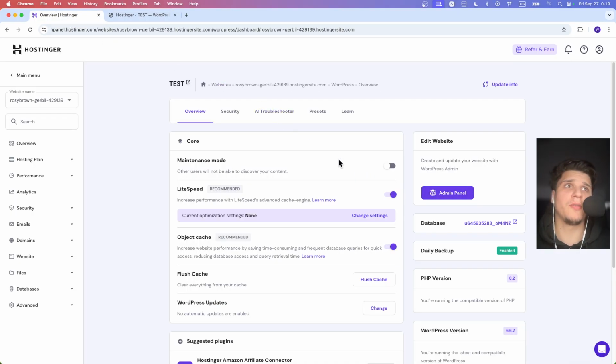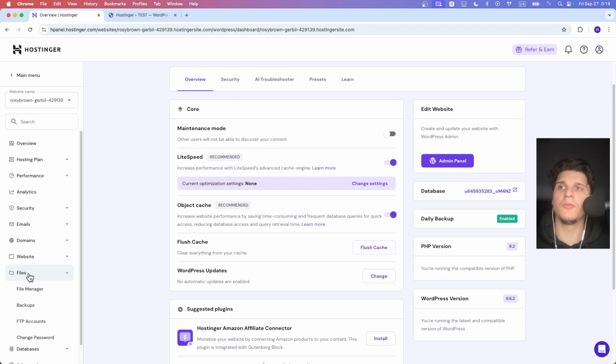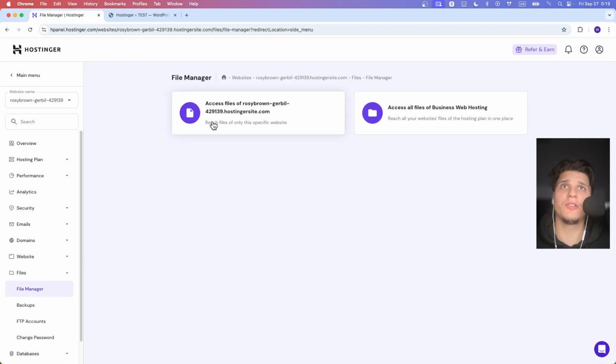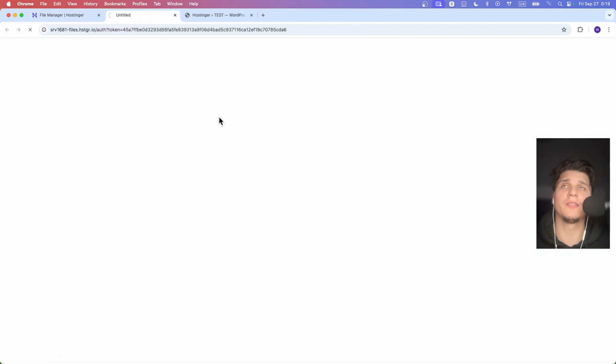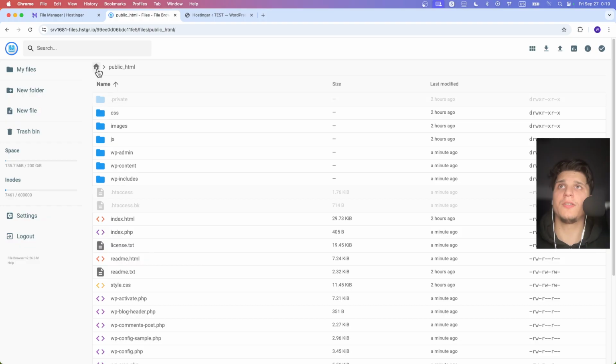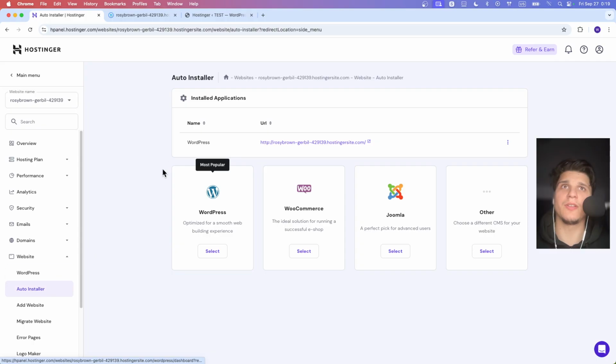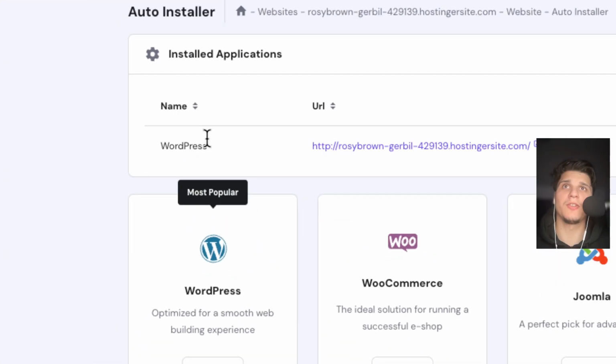By the way, from here we can also go to files and files manager and click on access files, so we can actually change the files. Maybe you want to add your own website, your own template. You can check the files here. You can also check performance, security, backups, website. We can check here the auto installer, where we actually installed the WordPress application.